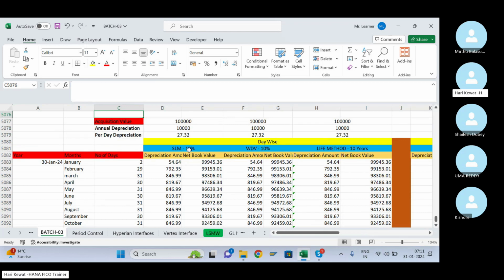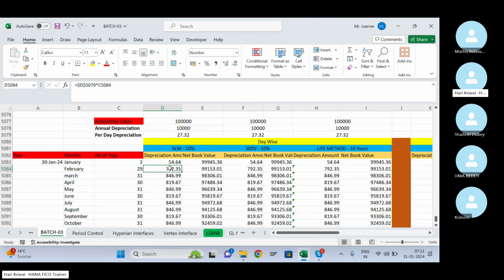Now, what will be the depreciation for the January month based on the SLM method? Per day depreciation multiplied by the number of days you used the asset in January. This multiplied by this will become your January month depreciation.